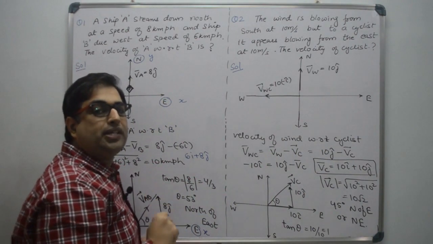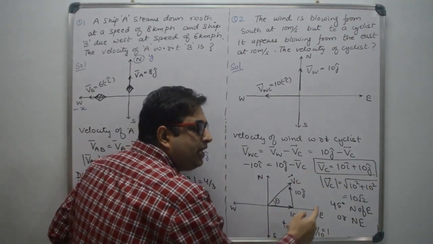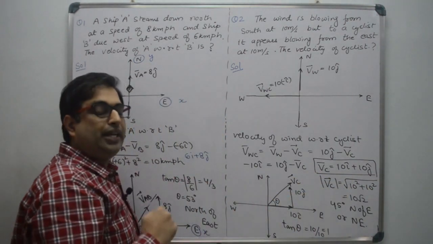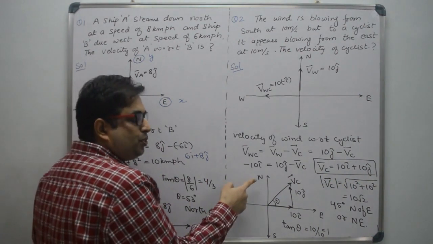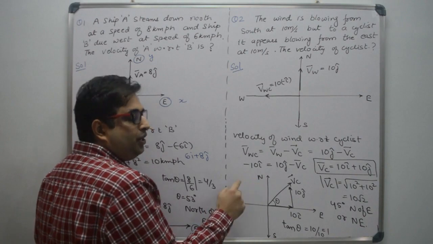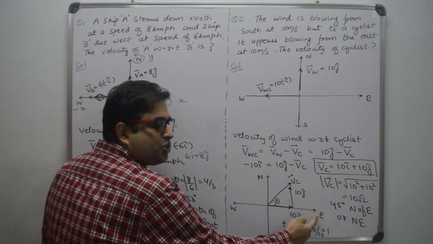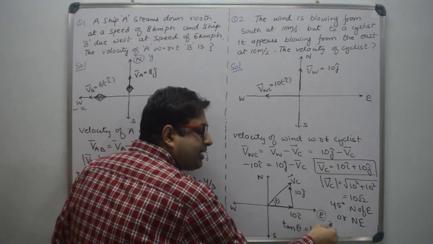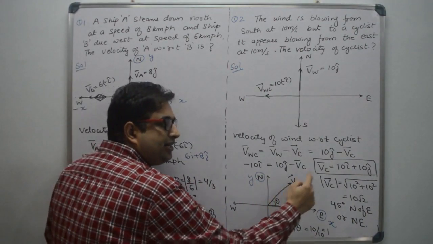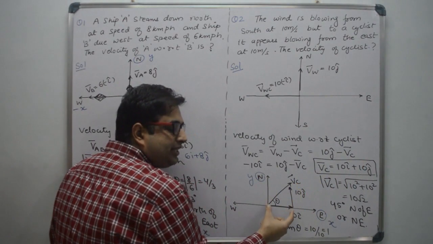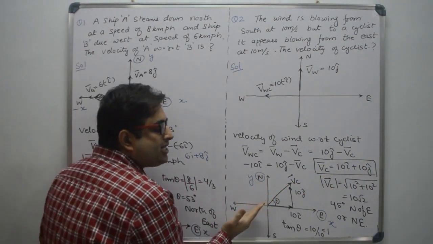Now we have to calculate the magnitude of velocity. Magnitude of velocity is under root 10 square plus 10 square, that is 10 root 2. Now the second step is we have to calculate the direction of velocity. So how to calculate the direction of velocity? Draw the vector. Vector is 10i plus 10j. i is towards east direction. This is our x-axis and this is our y-axis, right? So this is 10i, then we have to connect 10j. 10i, then 10j, the resultant is Vc. That is in this direction.